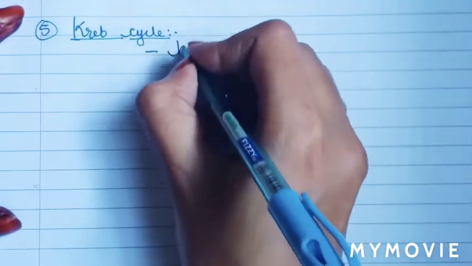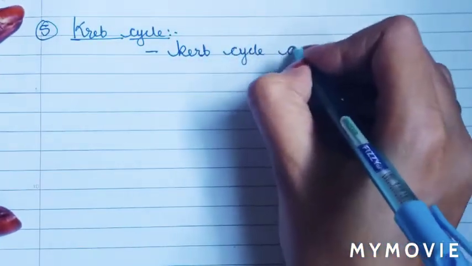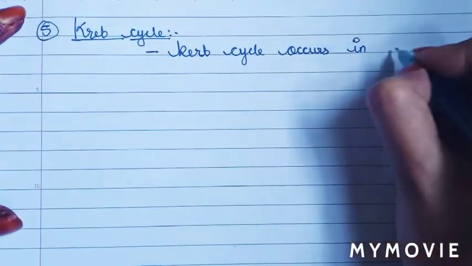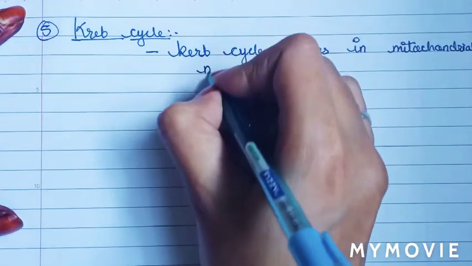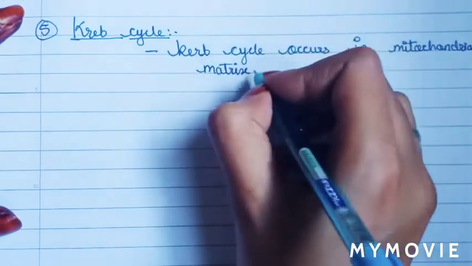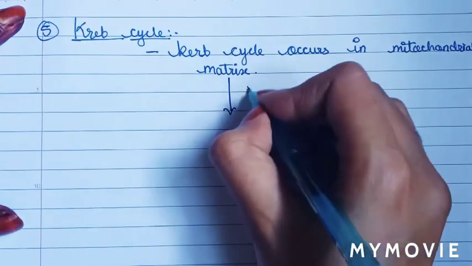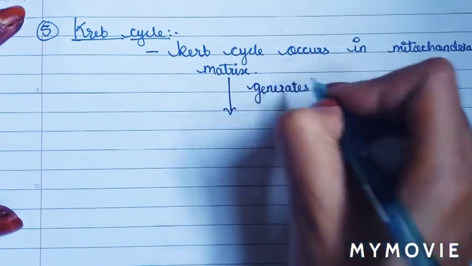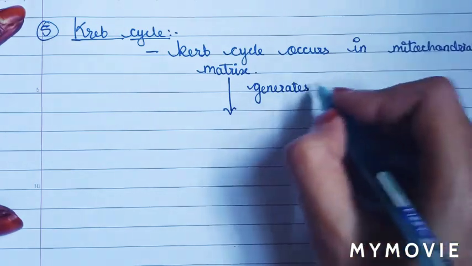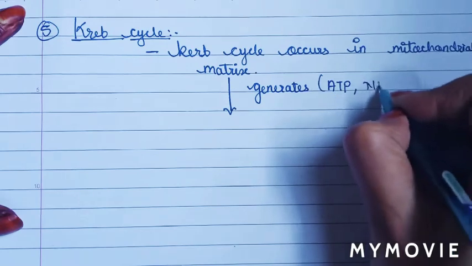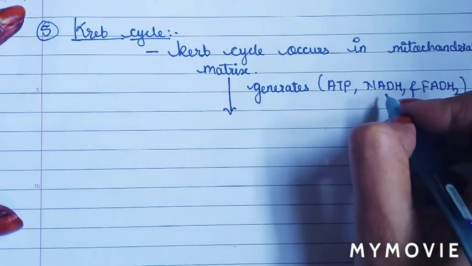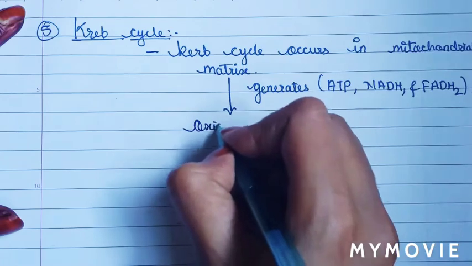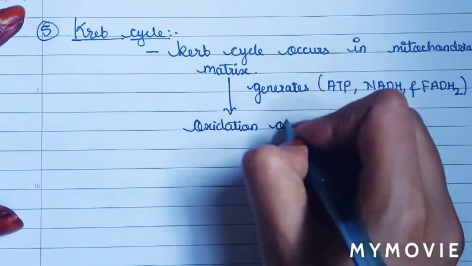First point we will write here: Krebs cycle occurs in the mitochondrial matrix and generates a pool of chemical energies such as ATP, NADH and FADH2, and these are formed by the oxidation of pyruvate.